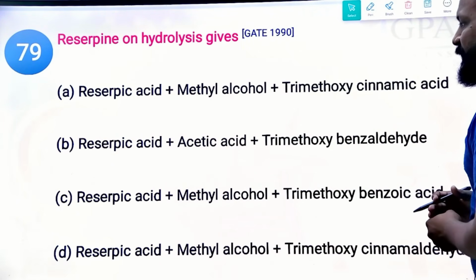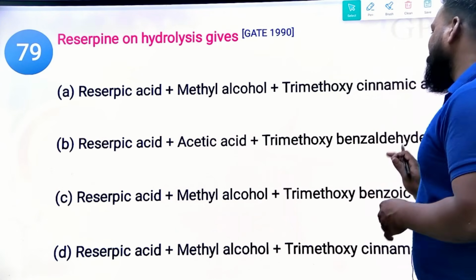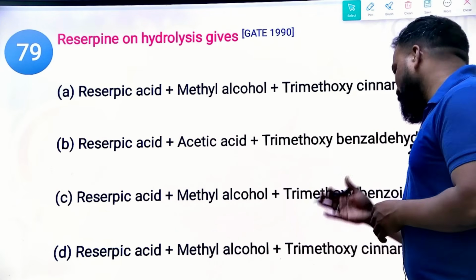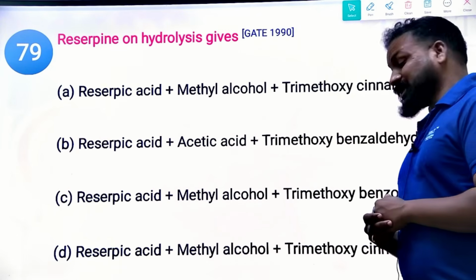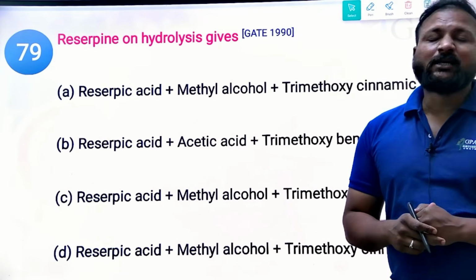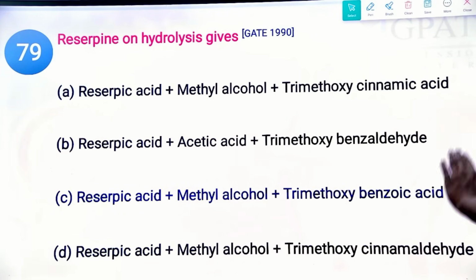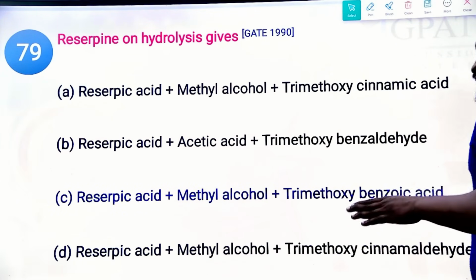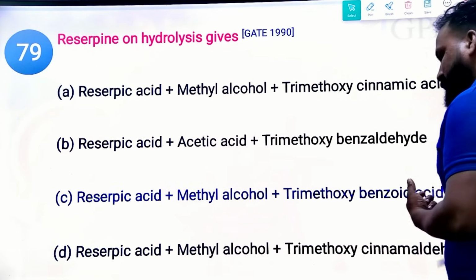The options are reserpic acid, methyl alcohol and trimethoxycinnamic acid; reserpic acid, acetic acid plus trimethoxybenzoyl; reserpic acid, methyl alcohol and trimethoxybenzoic acid; and reserpic acid, methyl alcohol and trimethoxycinnamaldehyde. What's the right answer? Please do comment down. The right answer is reserpic acid, methyl alcohol and trimethoxybenzoic acid.